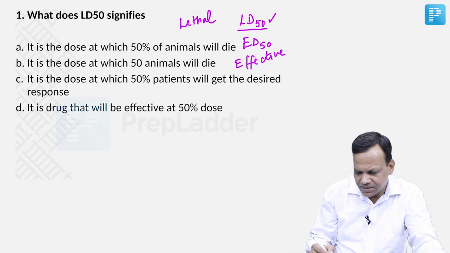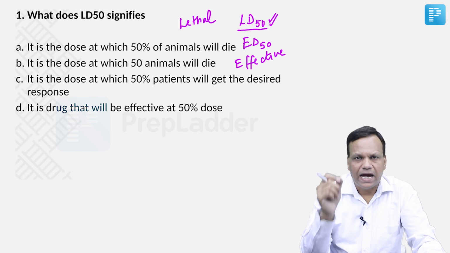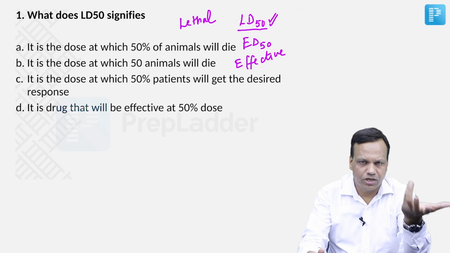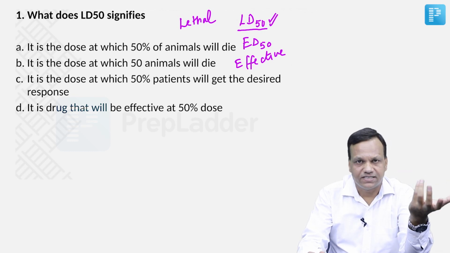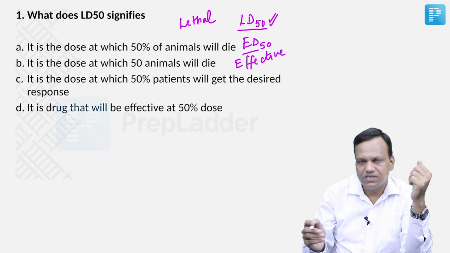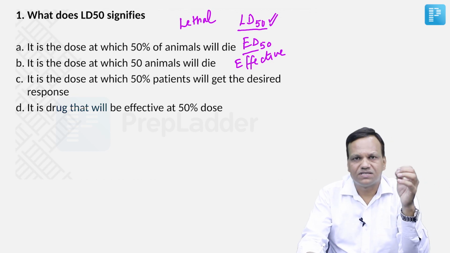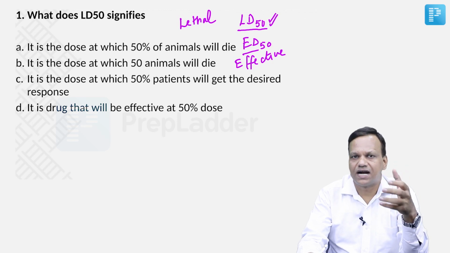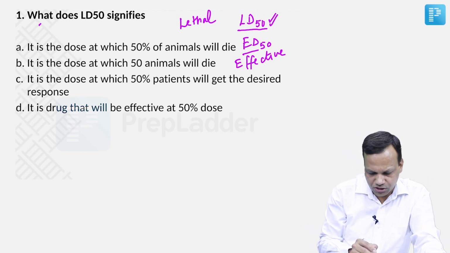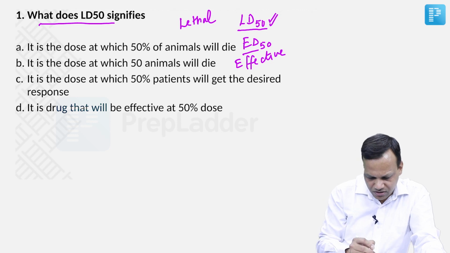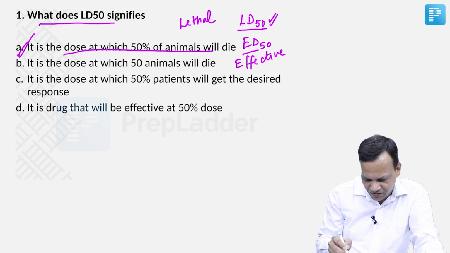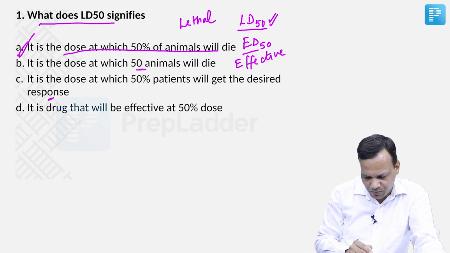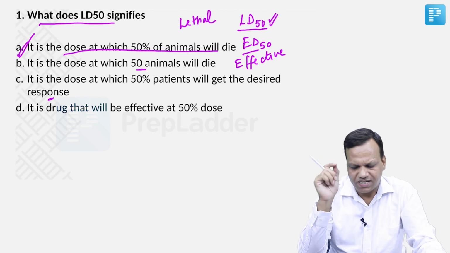So LD50 is that dose at which 50% of the recipients, usually animals, die. Similarly, ED50 means median effective dose, that means the dose at which 50% of the recipients get the desired response. So, simple question, what does LD50 signify? It is the dose at which 50% of the animals die. Remember, it is not 50 animals, and it is not the desired response.